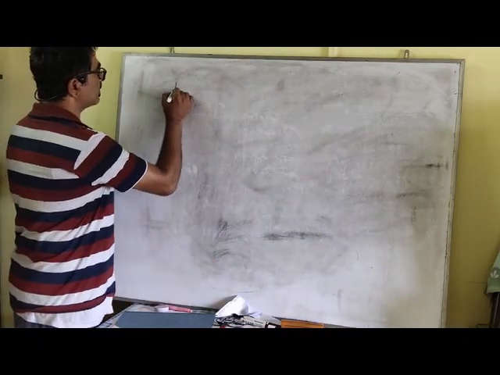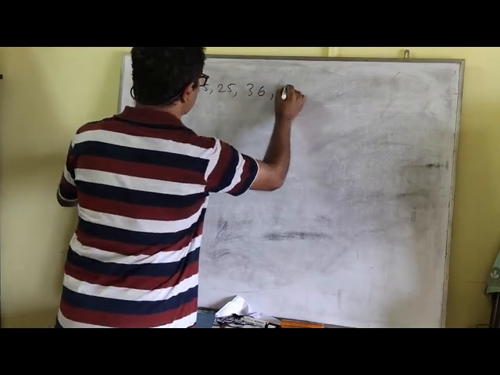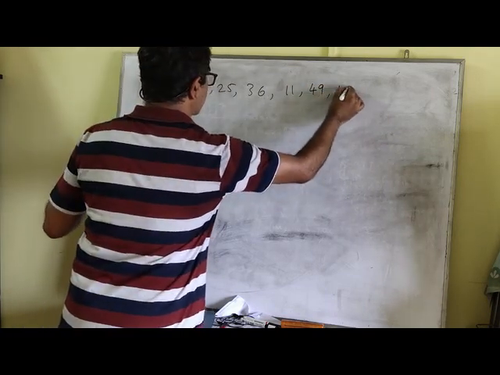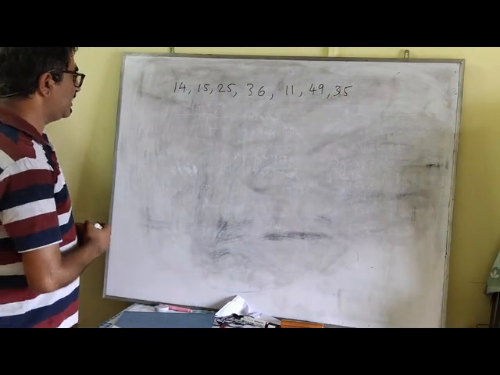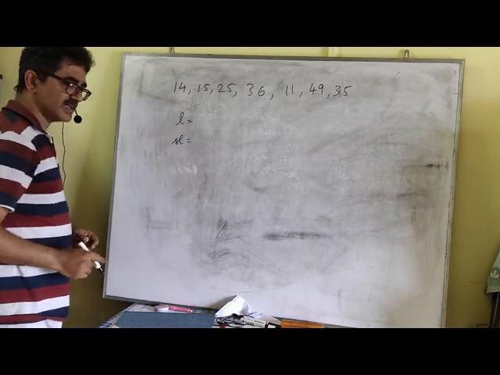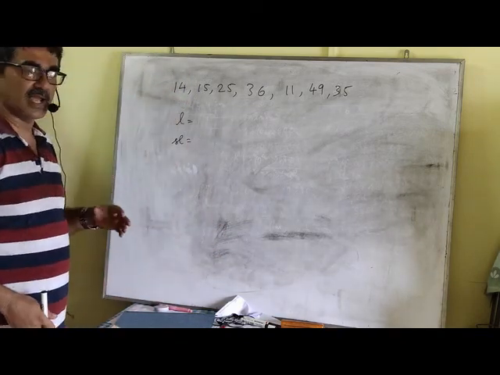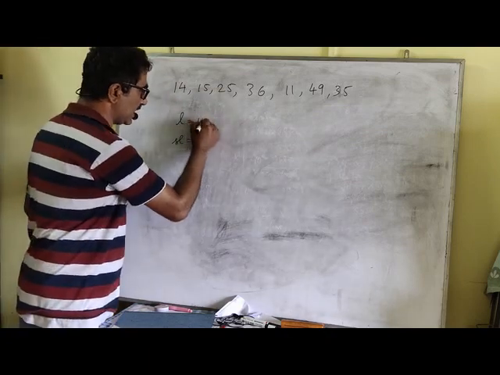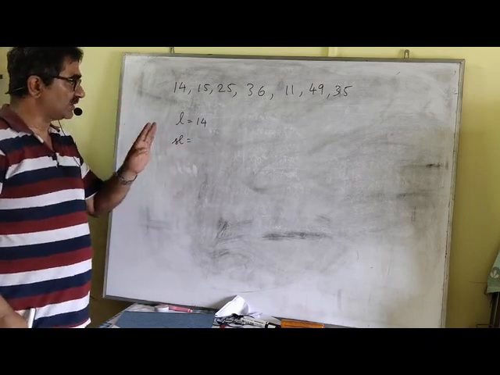Now suppose you have this group of numbers: 14, 15, 25, 36, 11, 49. We'll take two variables, say L and SL, where L indicates the largest number and SL indicates the second largest number. Now what we are going to do is start with the first number and store it into the variable L, the usual method which we have learned. So the first number, 14, I'm going to store in L. SL remains untouched, remember, we are doing nothing about it.